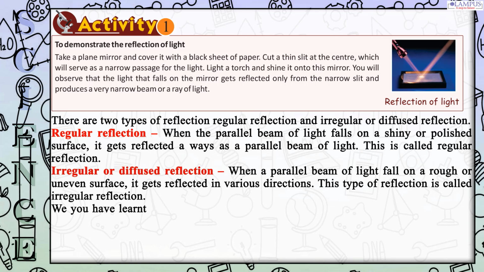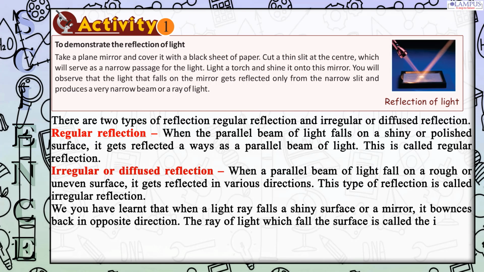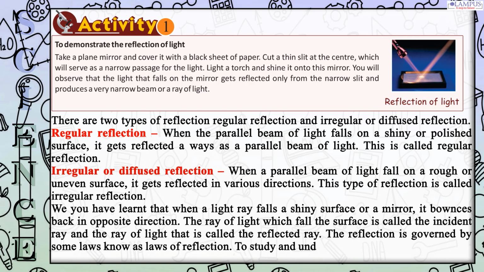You have learned that when a light ray falls on a shiny surface or a mirror, it bounces back in the opposite direction. The ray of light which falls on the surface is called the incident ray, and the ray of light that is reflected is called the reflected ray. The reflection is governed by some laws known as laws of reflection. To study and understand these laws, let's first learn about some important terms related to this phenomenon.